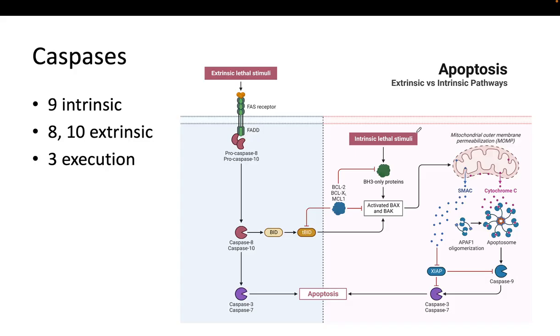Okay, so caspase 9, 8, and 10 are part of what we call initiator caspases, and caspases 3, 6, and 7 are part of what we call the executioner caspases. Caspases are responsible for breaking down cellular components and leading to the cell death. So this is a simple thing, but you need to remember that.